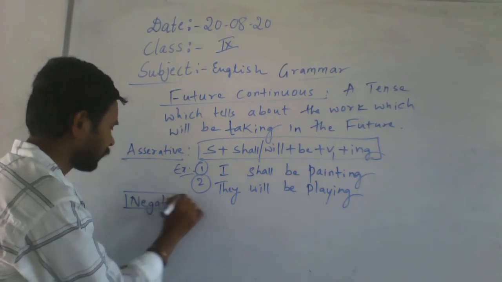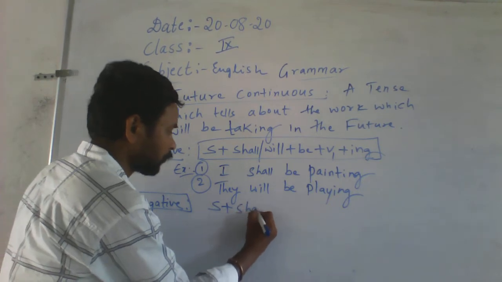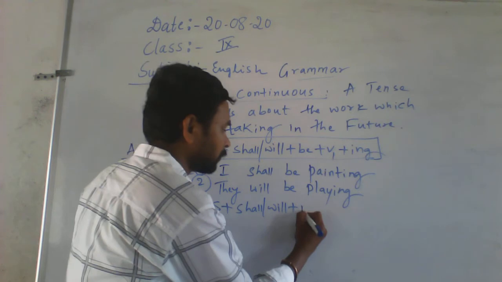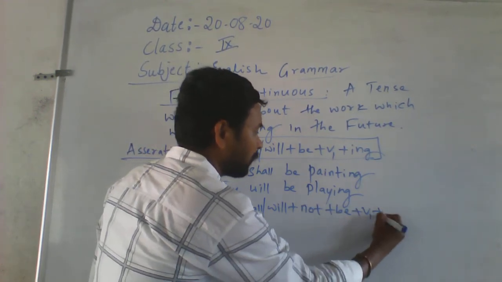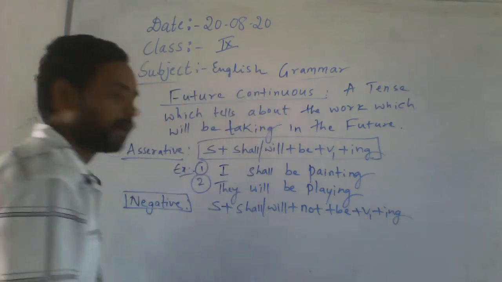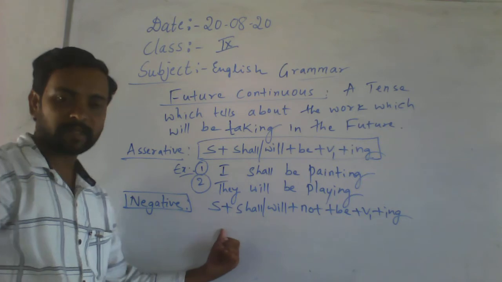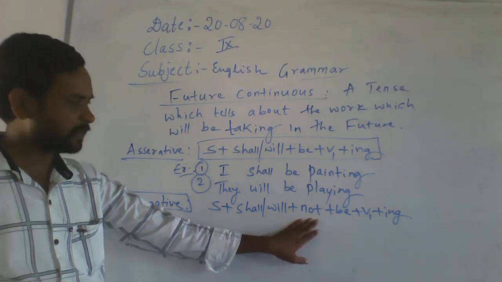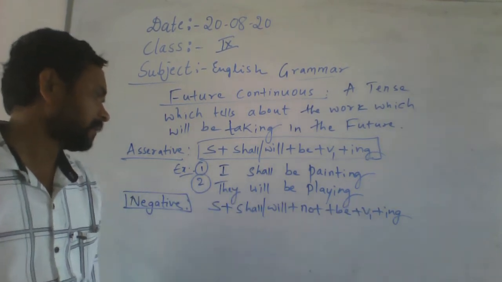What is the negative formula? Subject, shall or will, then not, then be, v1 plus ing. Subject is there, shall or will is there, then not. Only one extra word you have to add, then be, v1 ing.